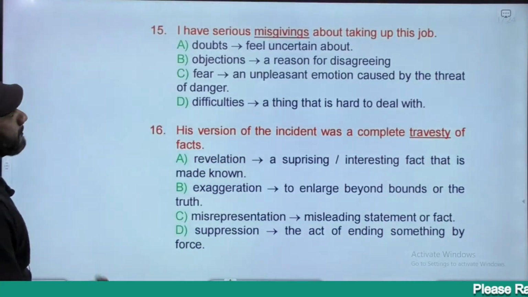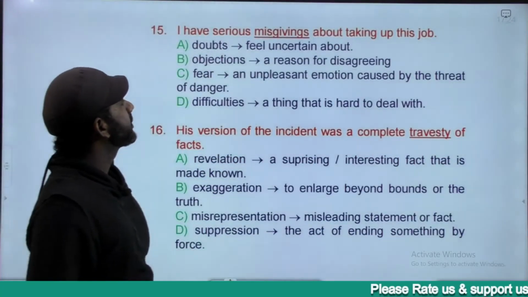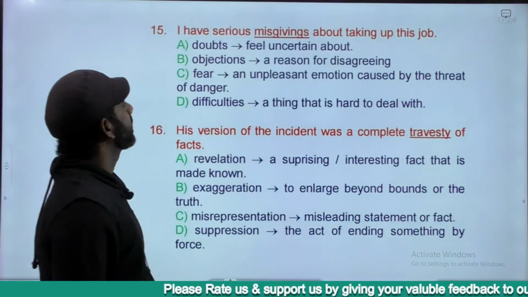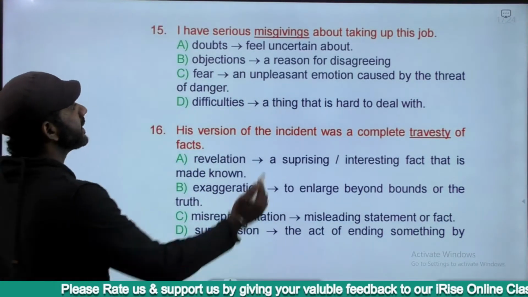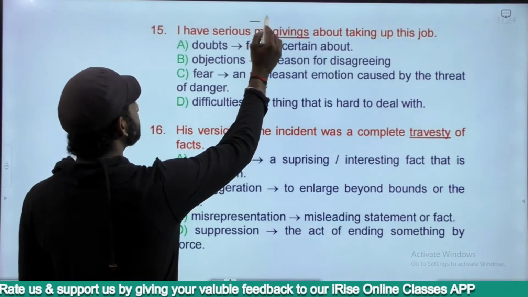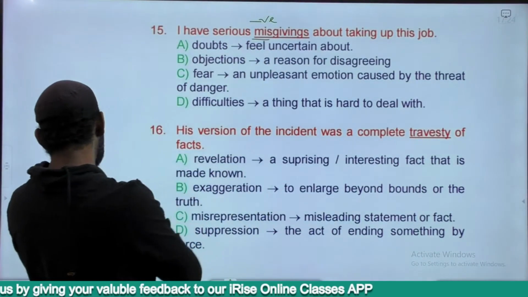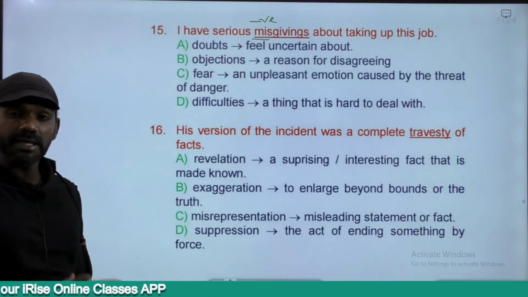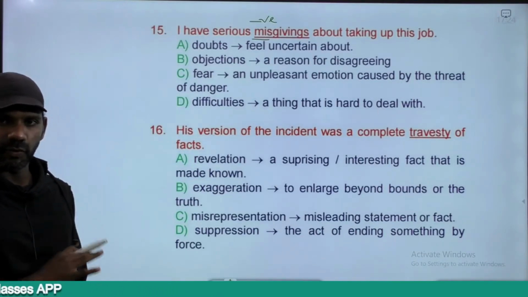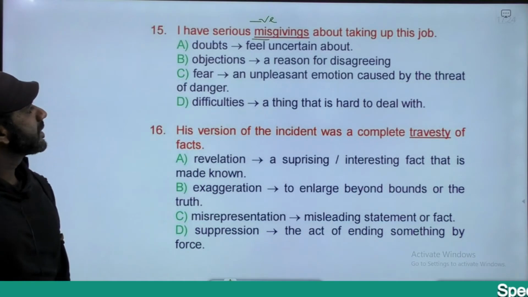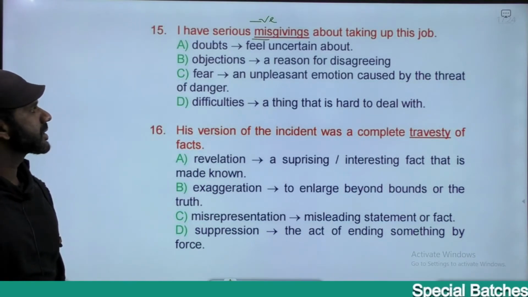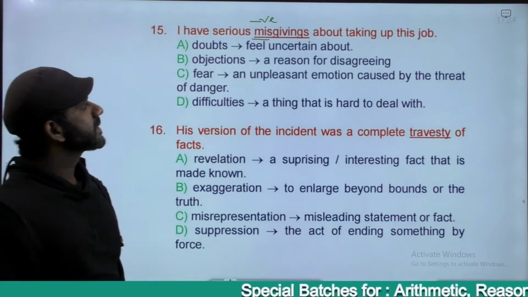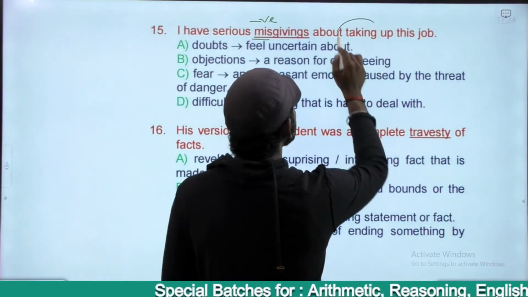The next one. I have serious misgivings about taking up this job. Misgivings is a negative word because MIS is a negative prefix, right? MIS is a negative prefix, so misgivings is a negative word. The options are doubts, objections, fear, difficulties. I have serious misgivings about taking up this job.